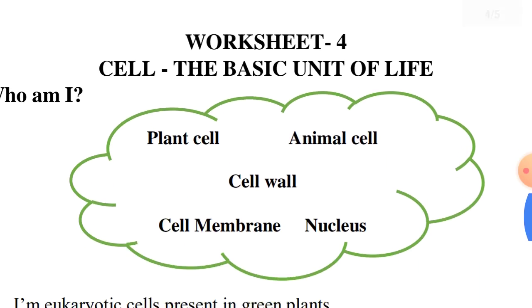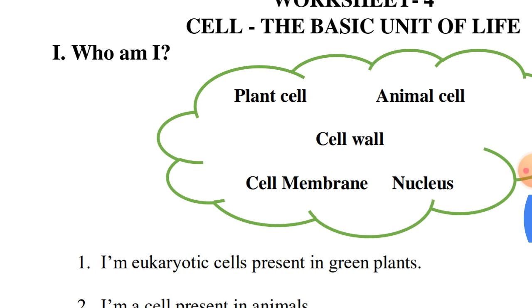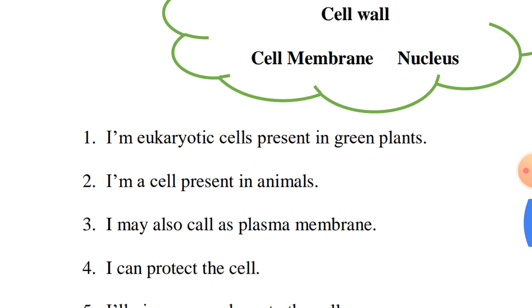Now, worksheet explanation. So, who am I? Here 5 options are given: plant cell, animal cell, cell wall, cell membrane, nucleus. Actually, this worksheet is made from the 4 classes also. All together, I have selected the questions from the 4 classes.